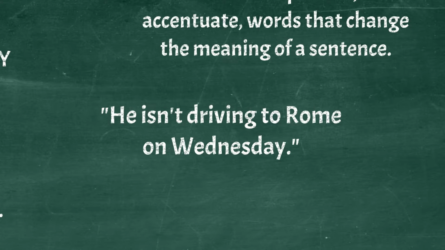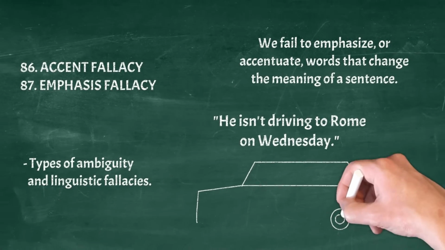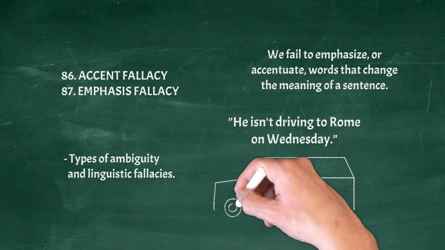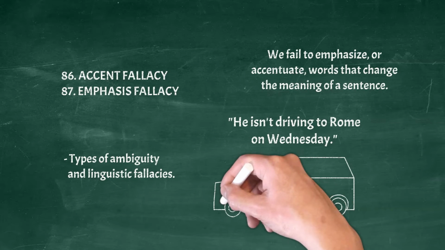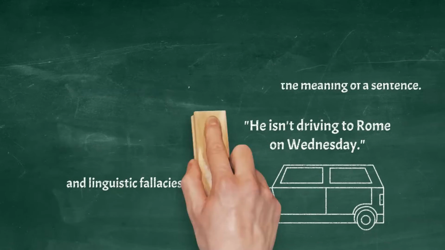By emphasizing driving, we're implying that he may be getting to Rome in some other way, for example by taking a train. By emphasizing to, we're implying that he's driving from Rome. By emphasizing Rome, we're implying he may be driving to some other place. By emphasizing Wednesday, we're implying he may actually be driving to Rome some other day.